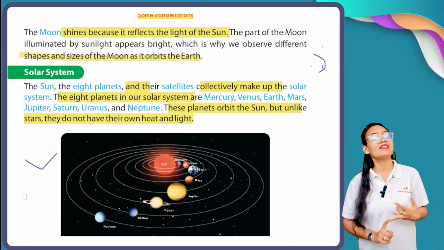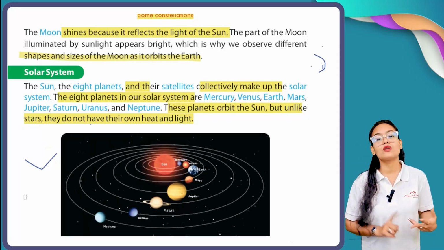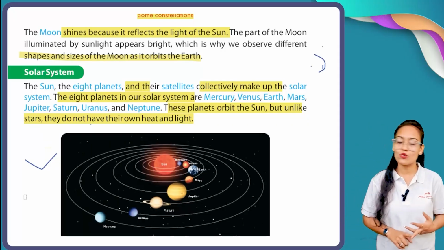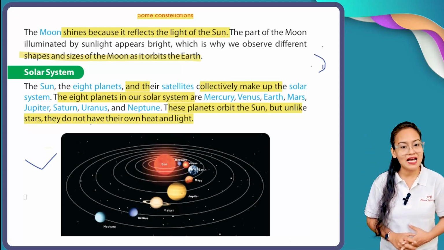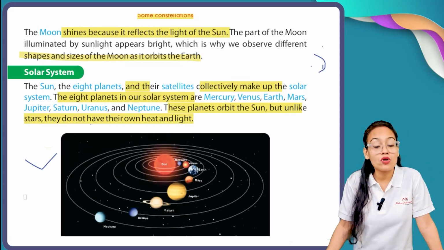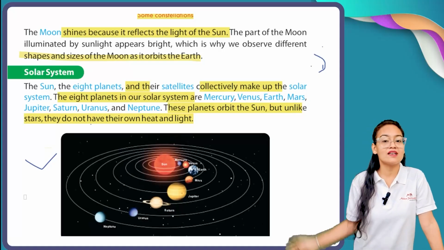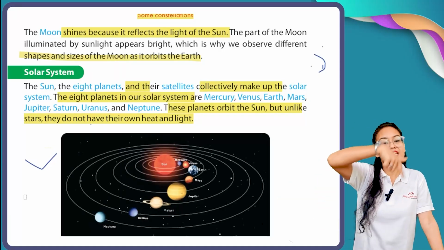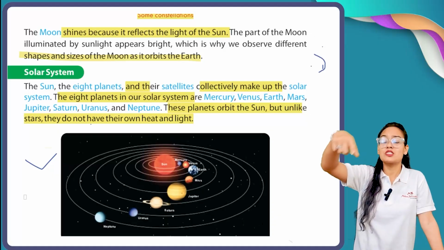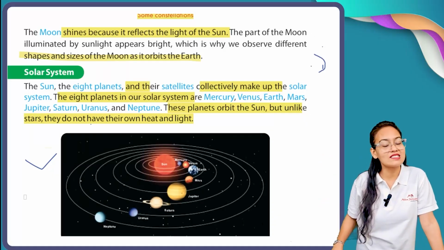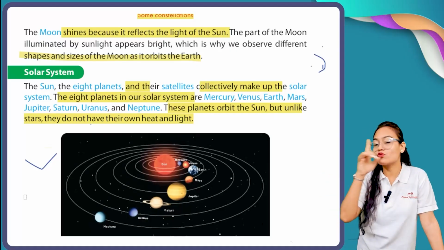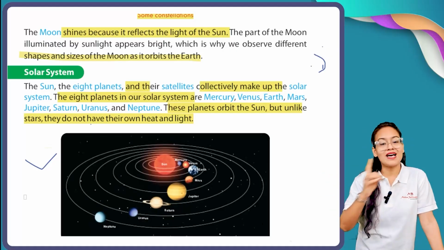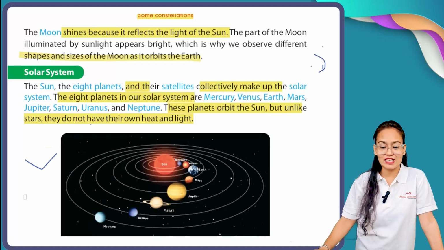Along with the 8 planets, these planets also have their natural satellites, and those natural satellites are called moons. Around the sun, all those 8 planets keep revolving on their fixed path, and that fixed path is called their orbit. Behind those planets, the moons of these planets are revolving, as you can see here.